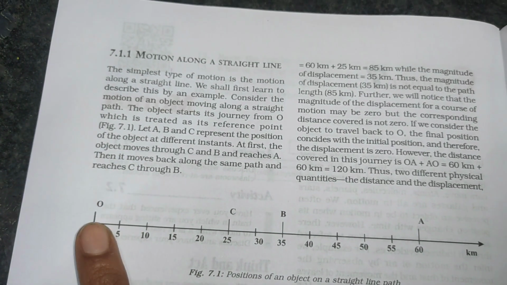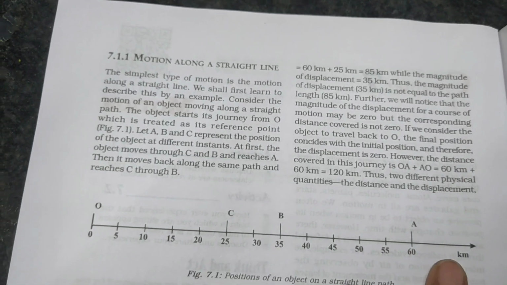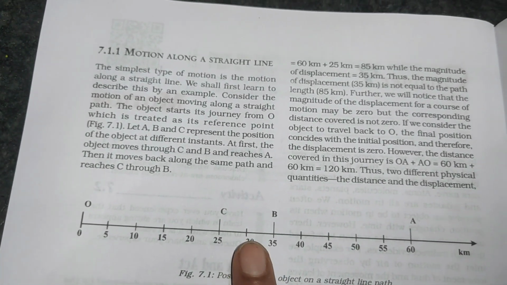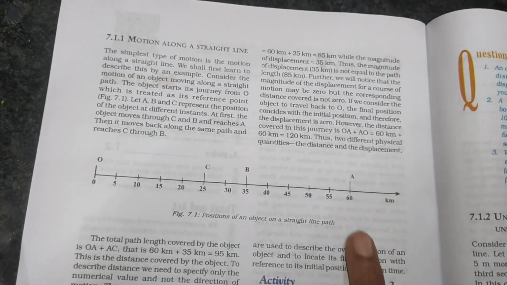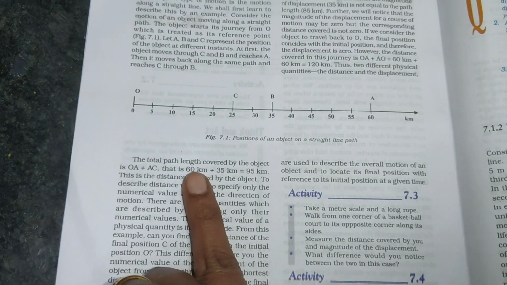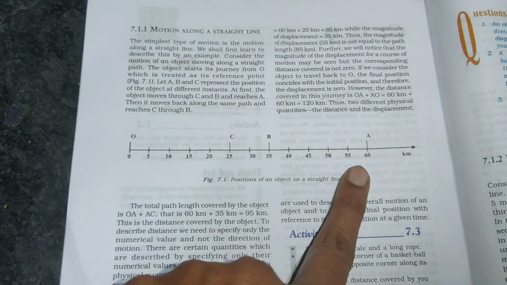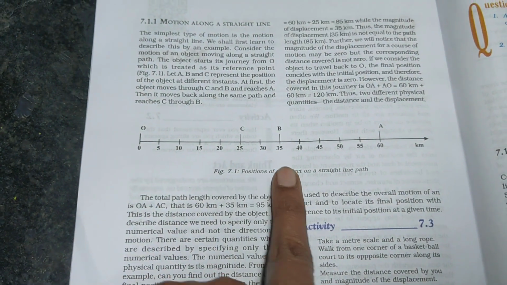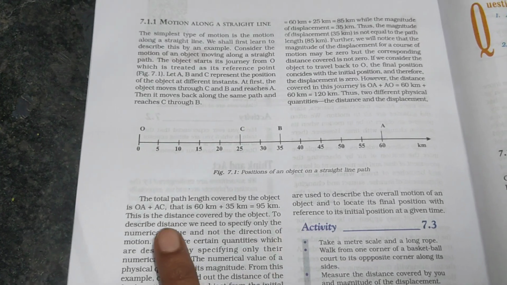At first the object moves through C and B and reaches A. Then it moves along the same path and reaches C through B. So the total path length covered by the object is OA plus AC, that is equal to 95 kilometers. This is the distance covered by the object.